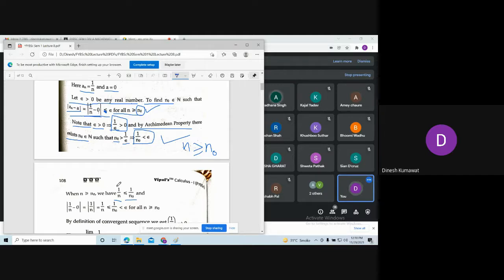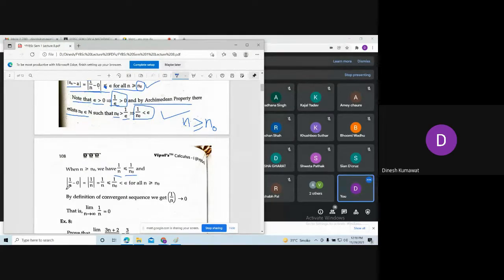I can say 1 upon n is less than or equal to 1 upon n naught, because after taking the reciprocal, the inequality reverses. Now observe this. Mod of 1 upon n minus 0 is equivalent to mod of 1 upon n.